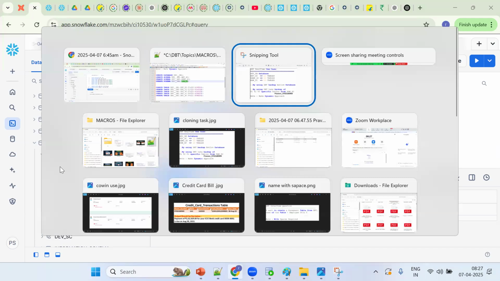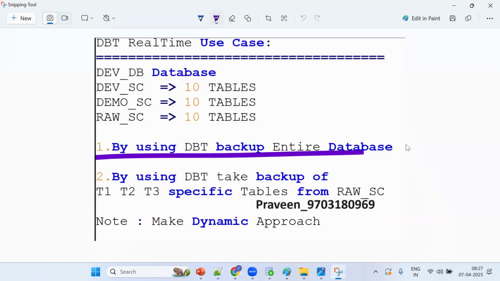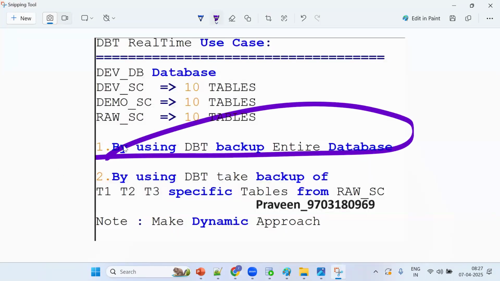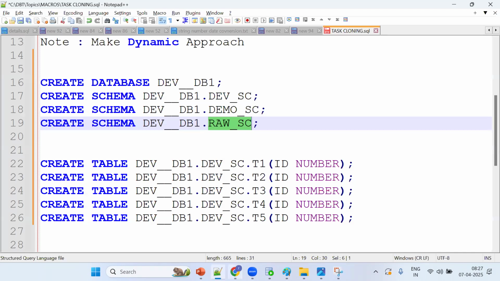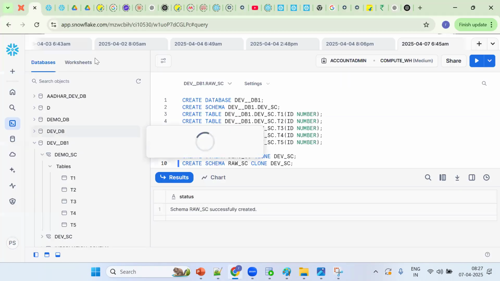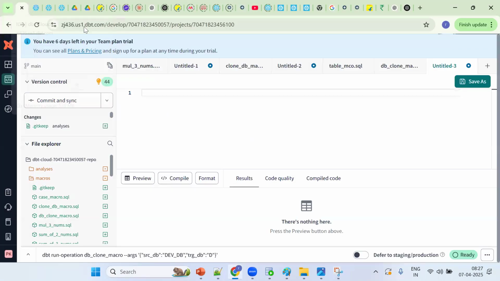Now what's the first task they want? Tell me the first task. Important, listen. They want to take the entire database backup. Now how to do the entire database backup? What should you do first? Database cloning. You simply directly write the macro.